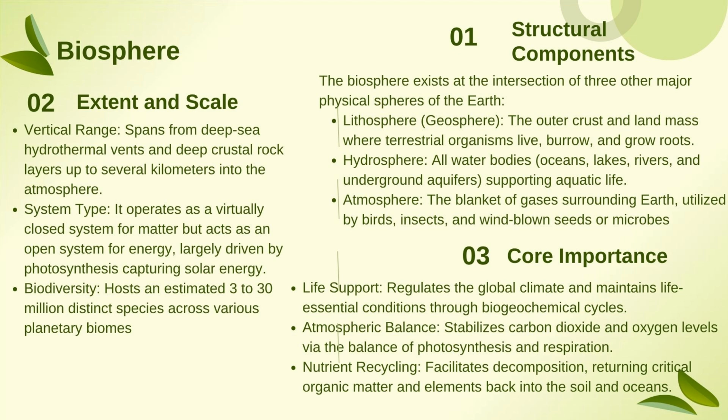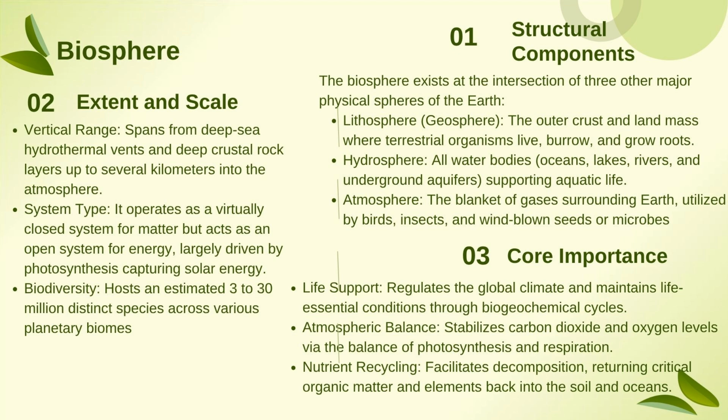Hydrosphere is everything which is water, whether marine or freshwater. Next is atmosphere, the blanket of gas which surrounds the earth, which every living being requires.